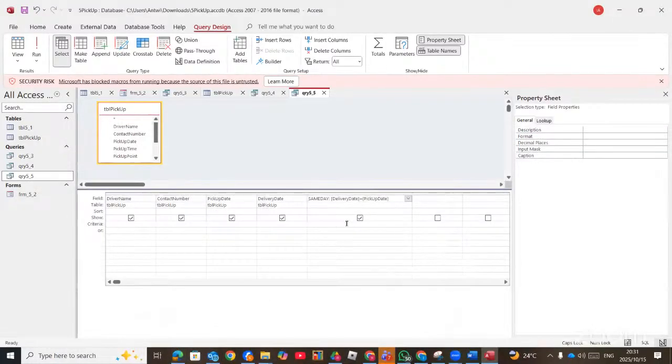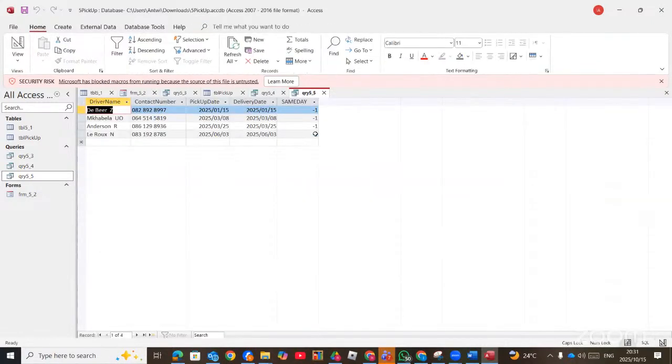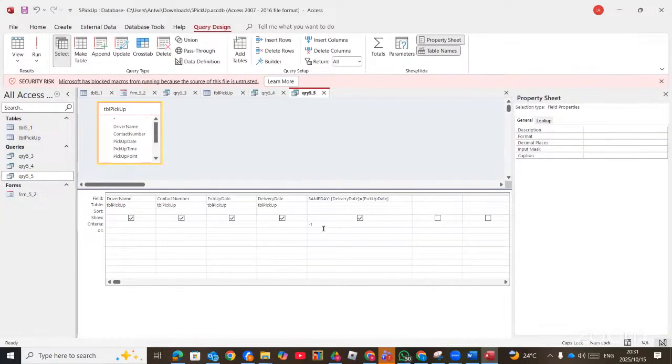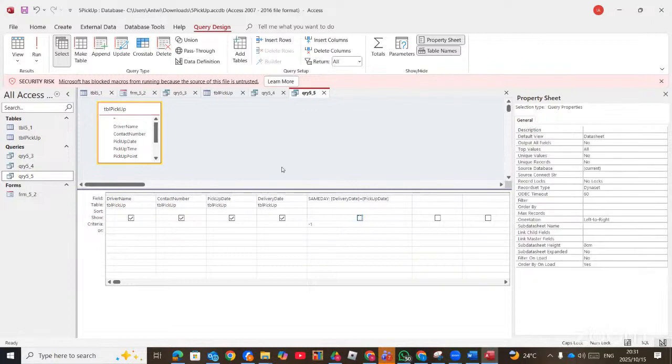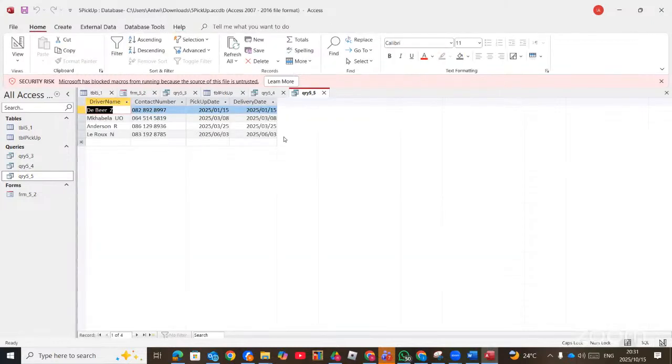So we come here and say -1. So we want only the same day. You can see here, pickup date 15, delivery date 15. They are all the same. Only 4 records. So -1 means true. Now, do not display the same day, so you must untick this one so that we can have our 4 records. That is the easier way.